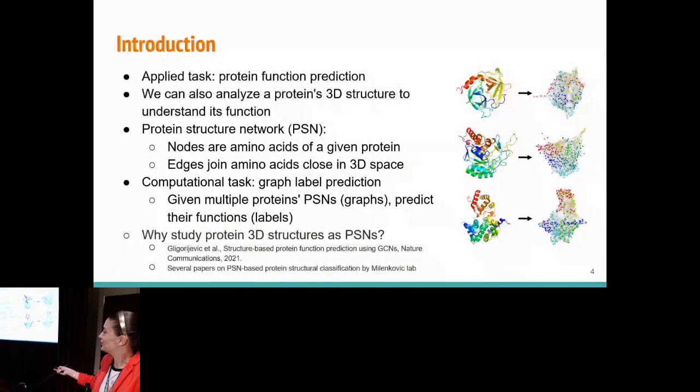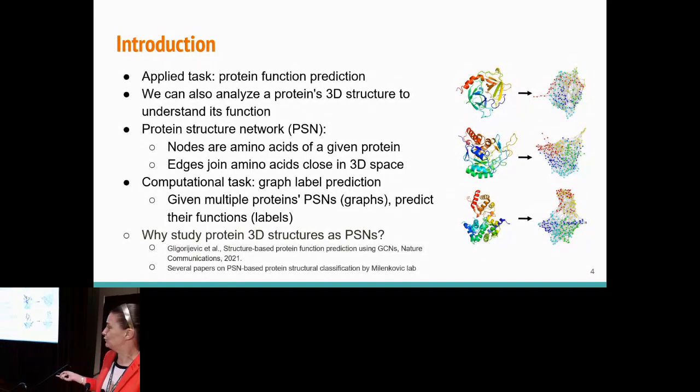There's a paper by Vladimir Gligorijevic on structure-based protein function prediction using graph convolutional networks, which means take 3D structures, model them as graphs, apply deep learning, and it happens to outperform, in the context of protein function prediction, traditional sequence and 3D structural approaches, including top performers from the CAFA challenge.